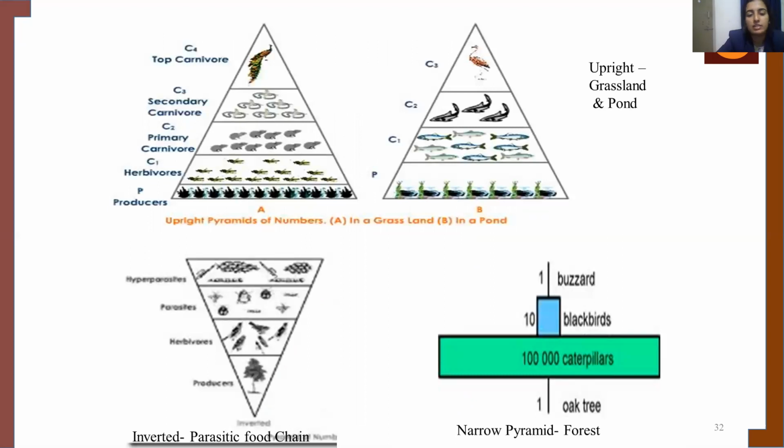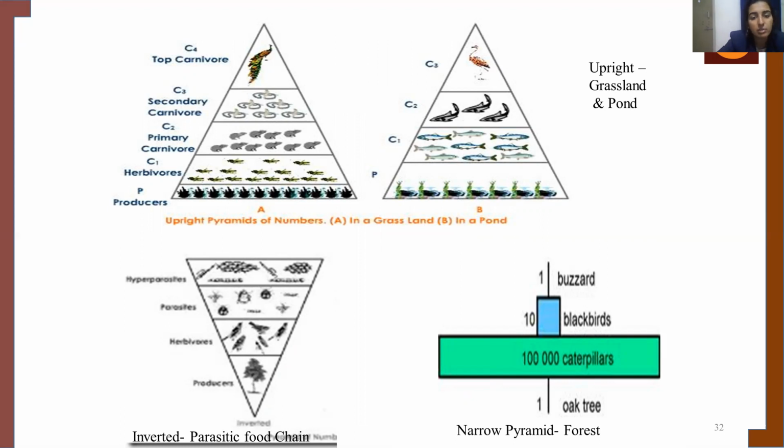So these are other examples. The first two figures show an upright pyramid of numbers, in a grassland and in a pond. The producers have more individuals, and when coming to the higher levels, the number of individuals gets reduced. That is why it forms a pyramid.